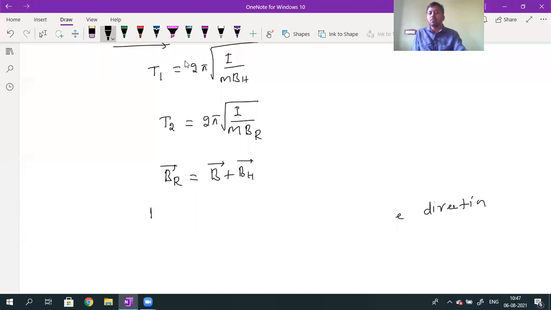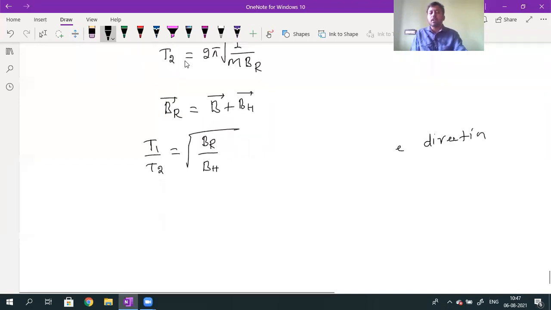Now can I divide these both, T1 by T2? When I divide, 2 pi cancels, I cancels, M cancels. What is left is T1 by T2 equals root over BR divided by BH, where BR is the resultant of B and BH. The BR magnitude depends not only upon the magnitudes of B and BH, but also on the angle between B and BH.